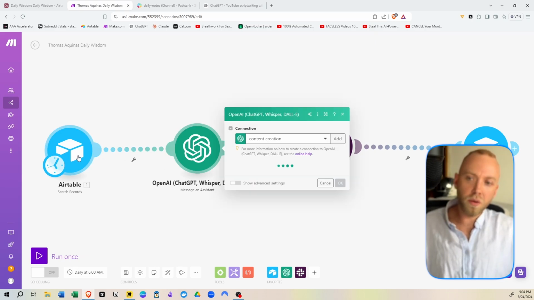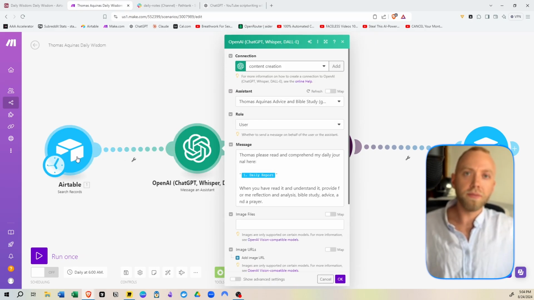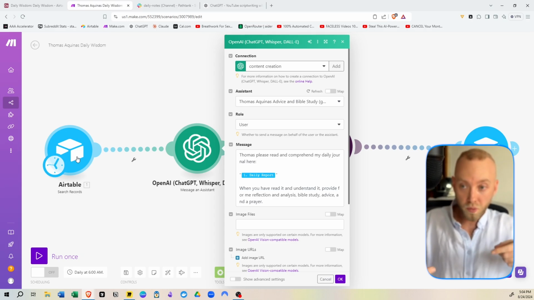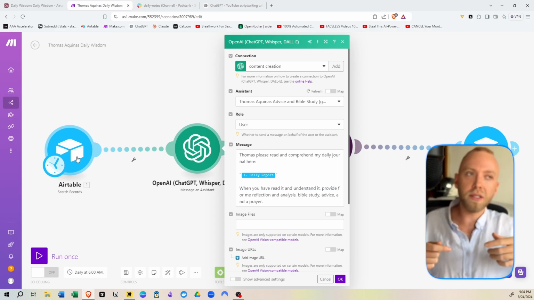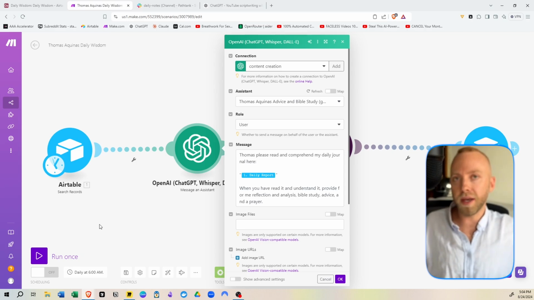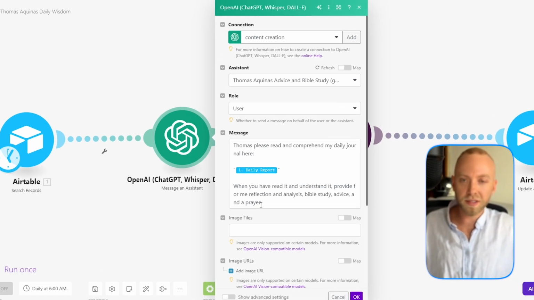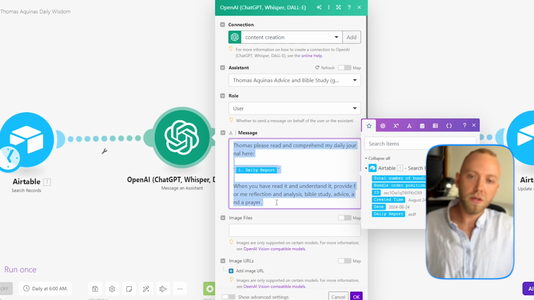today's date. Really what we'll do, this is just for showing you purposes, but we'll go back in here and we'll add a day or subtract a day because this is going to be sent at 6 a.m. every single day. So we want to gather the notes from the previous day, right? Does that make sense? So here is essentially the message. Thomas, please read it.